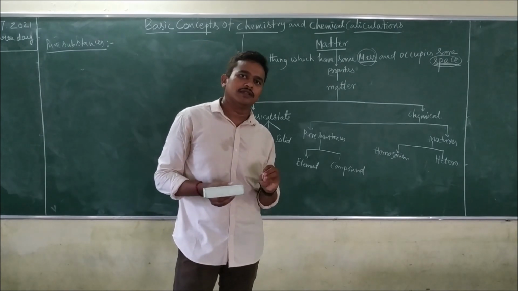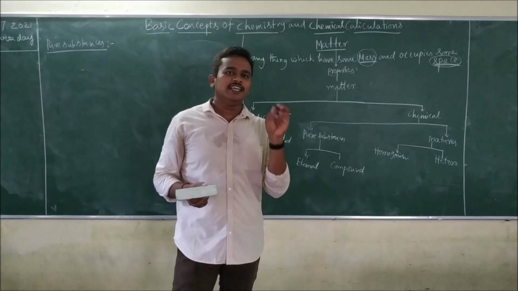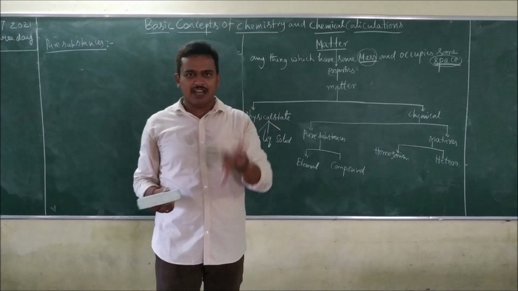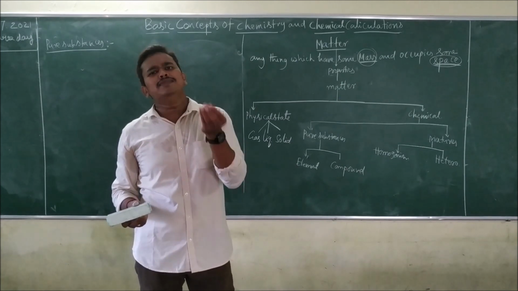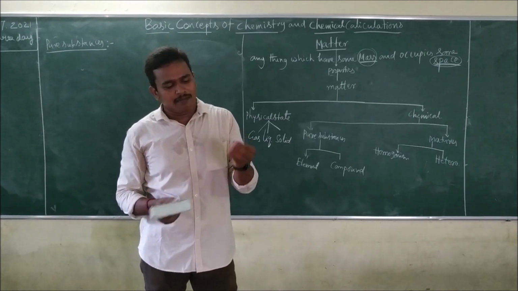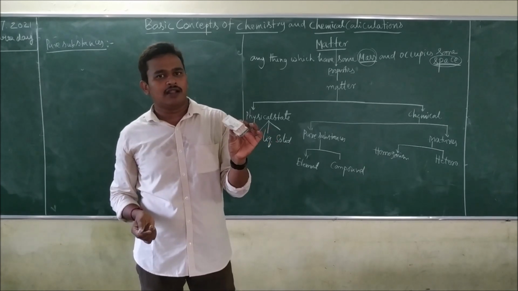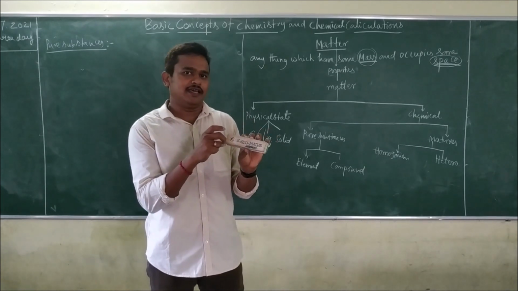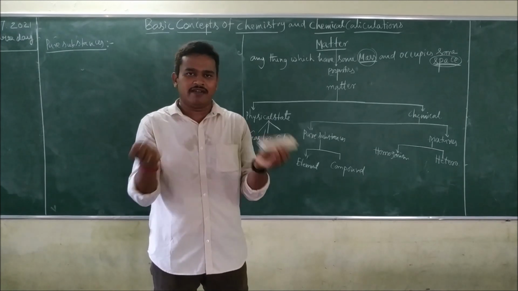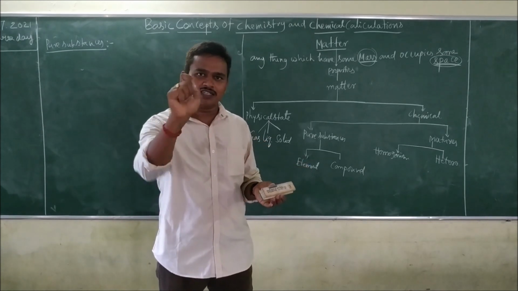Pure means each and every particle, each and every atom in the substance has similar nature. For example, this is a copper metal. I took the smallest particle of copper. Smallest particle means below that it cannot be divided. That is the last one.